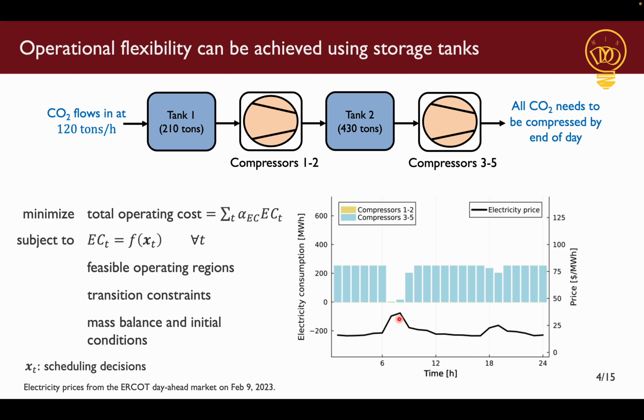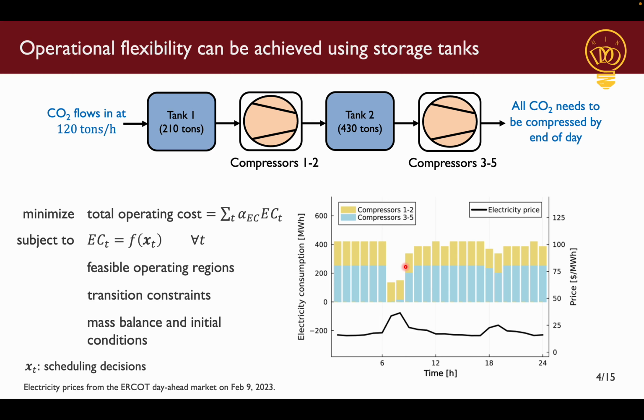However, we don't see a similar shutting down of compressors 1 and 2, and this is because of the choice of the size of tank 1 that we made, which is simply not big enough to allow for compressor shutdown. So this was a demonstration of what demand response under time-sensitive pricing looks like. We save money by not running some of our compressors during these high price time periods. This is also favorable for the electricity grid because typically high prices correlate with high power demand.